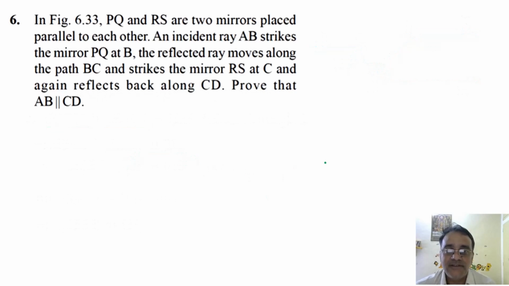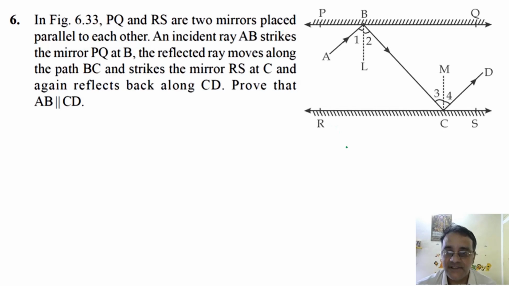Now we'll move towards proof related question. In figure 6.33, PQ and RS are two mirrors placed parallel to each other. See this figure. This is the last sixth question of the exercise. An incident ray AB strikes the mirror PQ at point B, and the reflected ray moves along the path BC. Again, it strikes the mirror RS at point C. Again, it reflects back along CD. So diagram is clear?